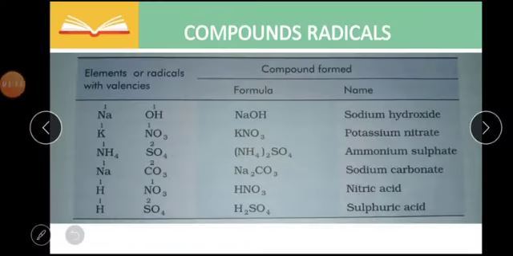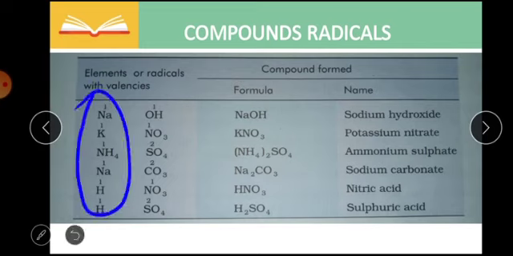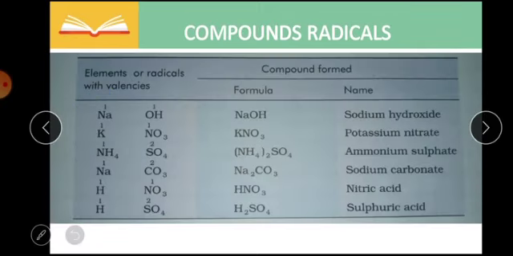Now let's read about some compound radicals. First of all, we have an example: sodium combined with the compound OH, hydroxide, gives the compound sodium hydroxide. Both have a valency of 1.